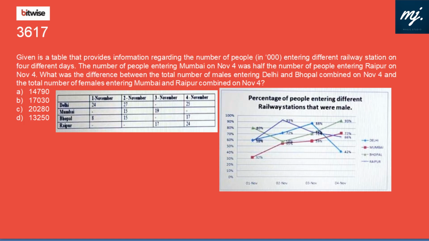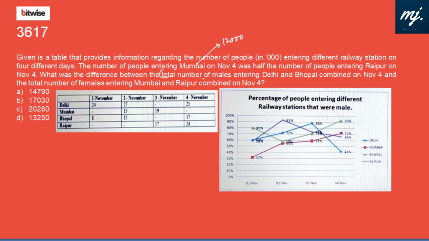Given is a table that provides information regarding the number of people, in 1,000s, entering different railway stations on 4 different days, November 1, 2, 3, 4. The number of people entering Mumbai on November 4 was half the number of people entering Raipur on the same day. So Raipur is 24, so the number of people entering Mumbai is 12,000. So that is 12,000 or 12.